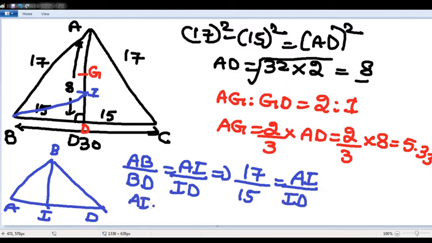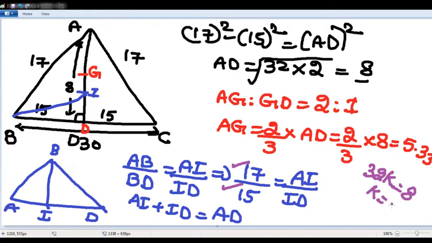AI plus ID is nothing but AD. So this is 17 parts, this is 15 parts. 17 plus 15 is 32K. Total AD is nothing but 8. So K is equal to 1 by 4. We require AI. AI is nothing but 17 parts. 17 into 1 by 4 is 4.25. That means AI is 4.25.